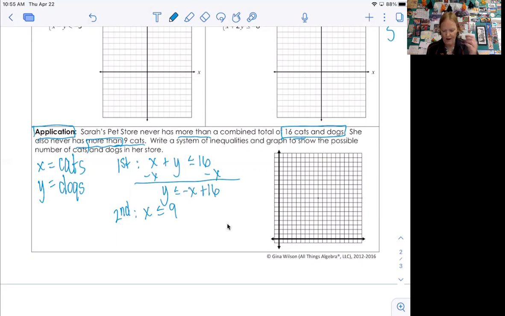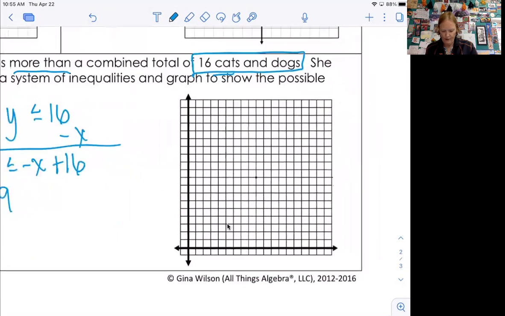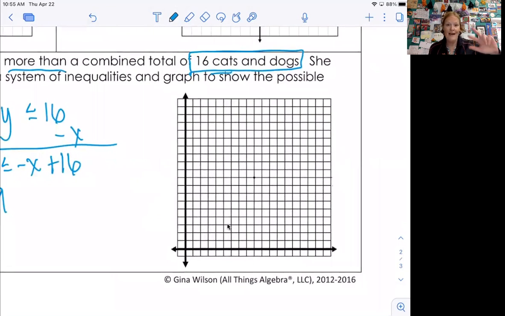Okay, now you've got this graph over here. So we said cats were x, so I'm going to put cats along the x-axis. We said dogs were y. We can count by whatever we want. We're going up to 16. This graph looks big enough to count by ones. So I'm going to count by ones, but I'm going to label the 5s.